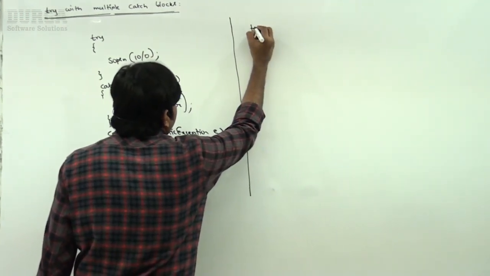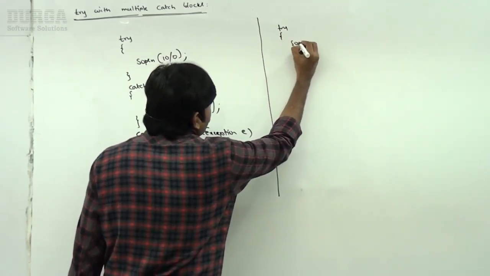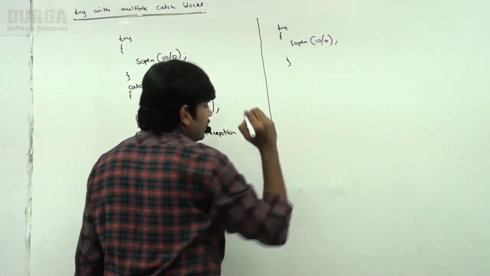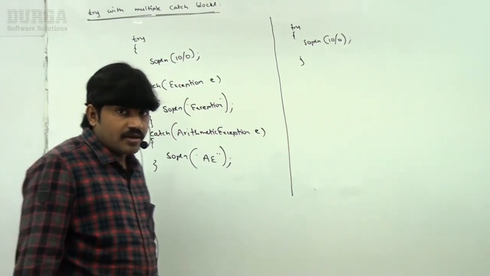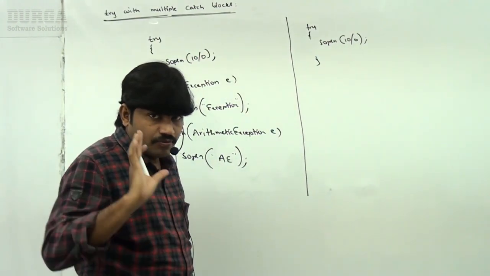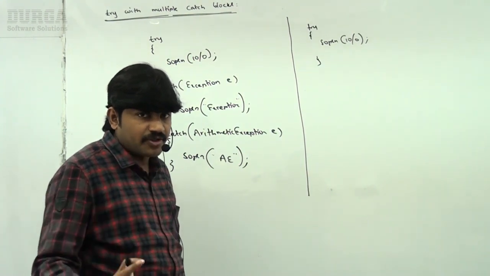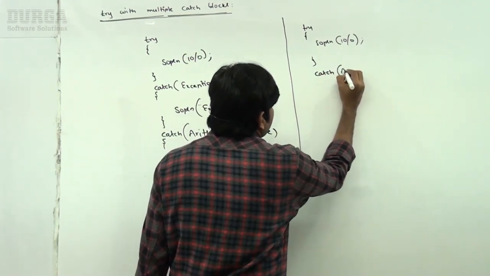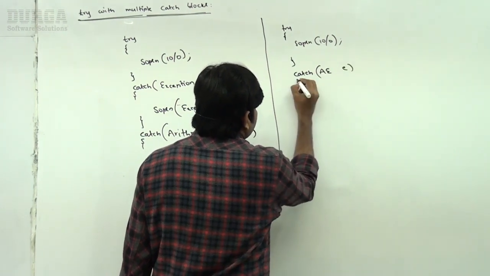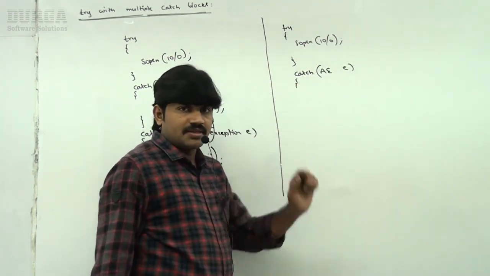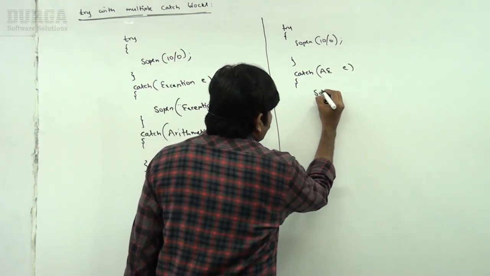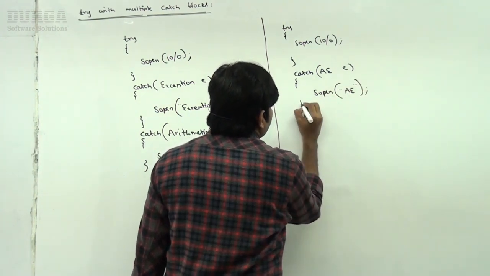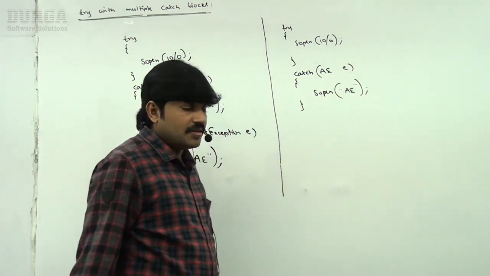Same example, let me take, with a small change in the code. Observe carefully, sir. A very important conclusion I'm ready to explain, that's why more concentration is required from your side. Try, and here catch block ArithmeticException, of course the full form, with System.out.println("arithmetic exception").